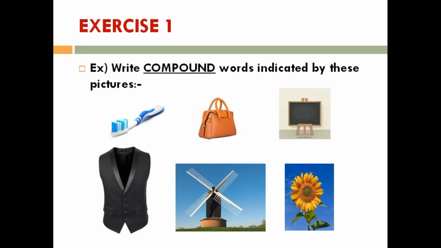Let's do this. Write the compound word indicated by these pictures. Number 1 is, what is this? This is toothbrush. Number 2 is handbag. Number 3 is blackboard. Number 4, waistcoat. Number 5, windmill. Number 6, sunflower.